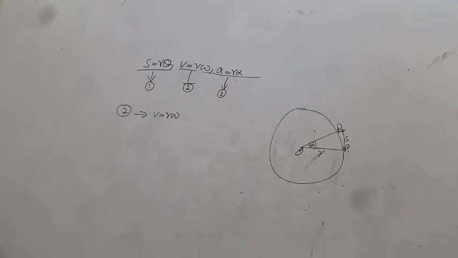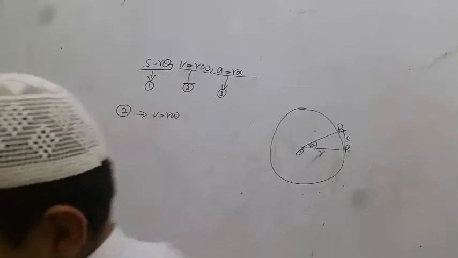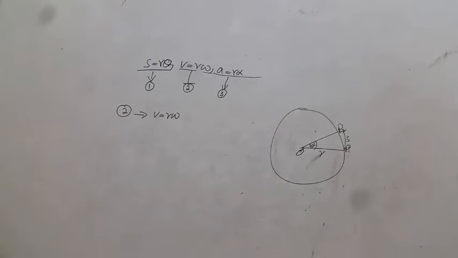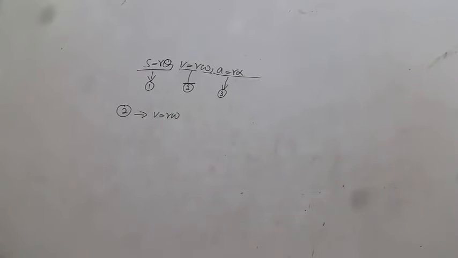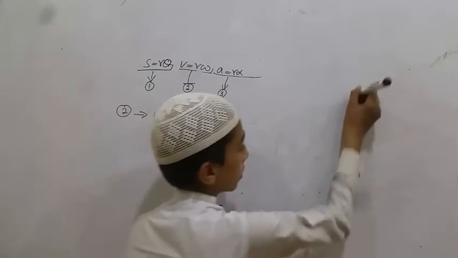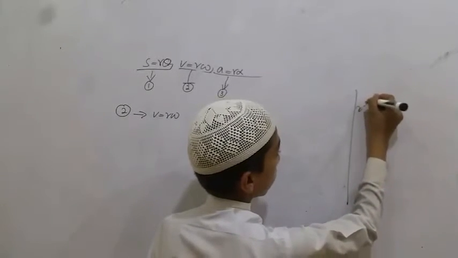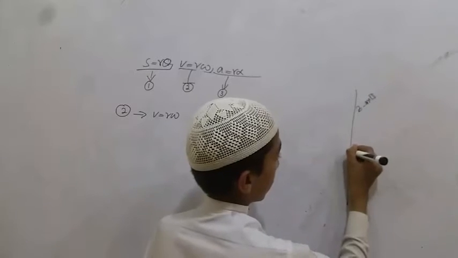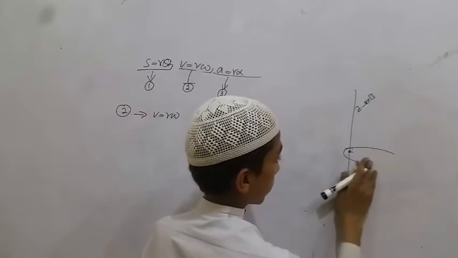Consider a rigid body rotating about the z-axis with an angular velocity omega as shown. Here this is the z-axis, this is the center, and here a body is rotating.